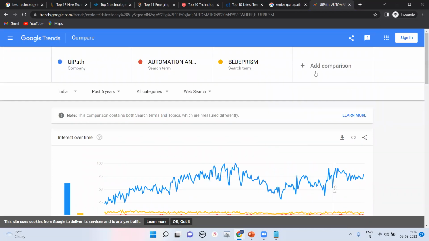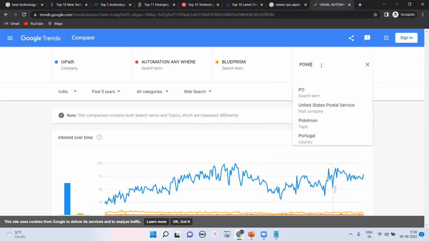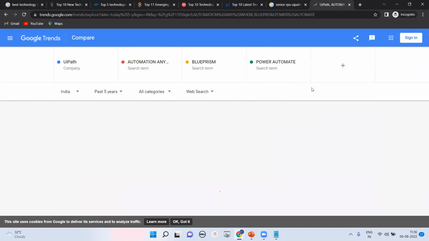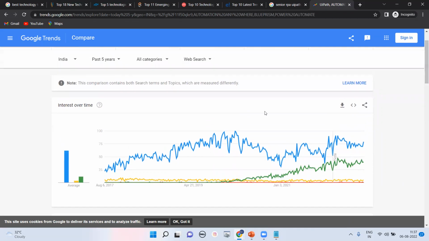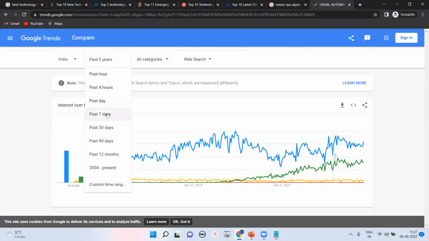After that we are going to add a comparison with the new tool that is showing on the top, but in future UiPath will be the main tool. Okay, Power Automate. So you can see the graph right now. The green part is your Power Automate, that is 36, and UiPath is on the top. So that is the graph, guys. After that there are n number of tools, but if you check the majority, UiPath is on top. You can see the graph of these particular tools.